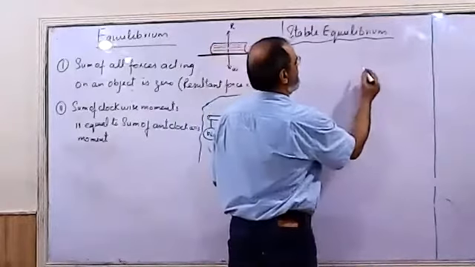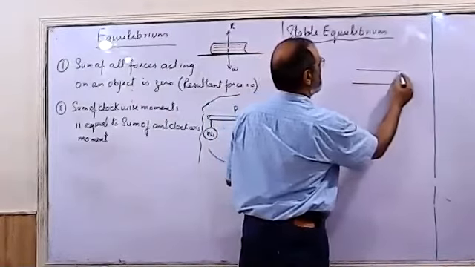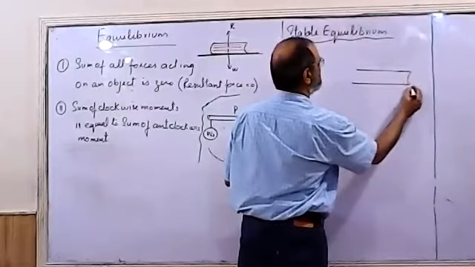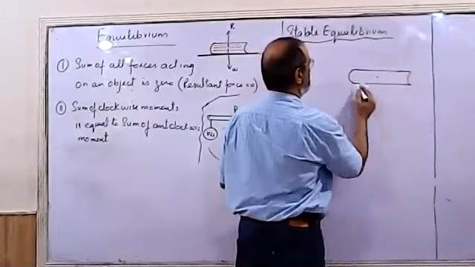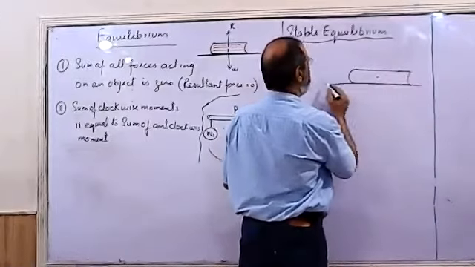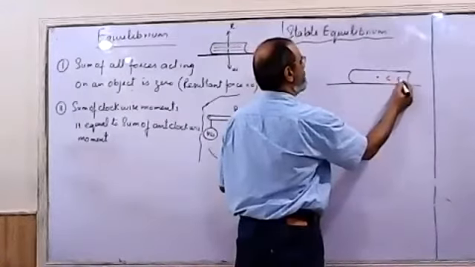In case of stable equilibrium, if I consider the example of a book, this point is the center of gravity of the book.